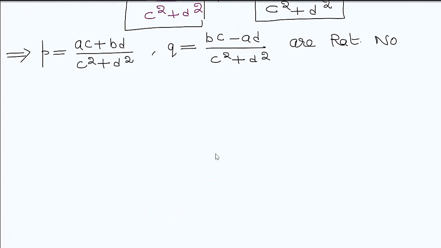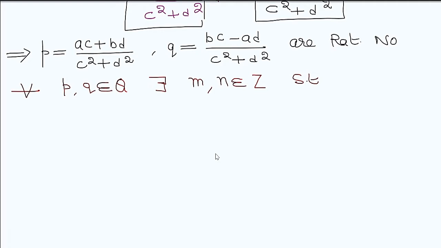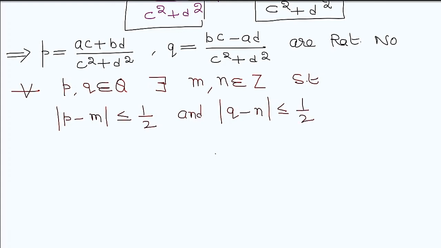If these are rational numbers, then as we know by number theory, for any two rational numbers p, q there exist some integers m, n belonging to Z such that |p - m| is less than or equal to 1/2, and similarly |q - n| is less than or equal to 1/2. We can easily verify this result from number theory.